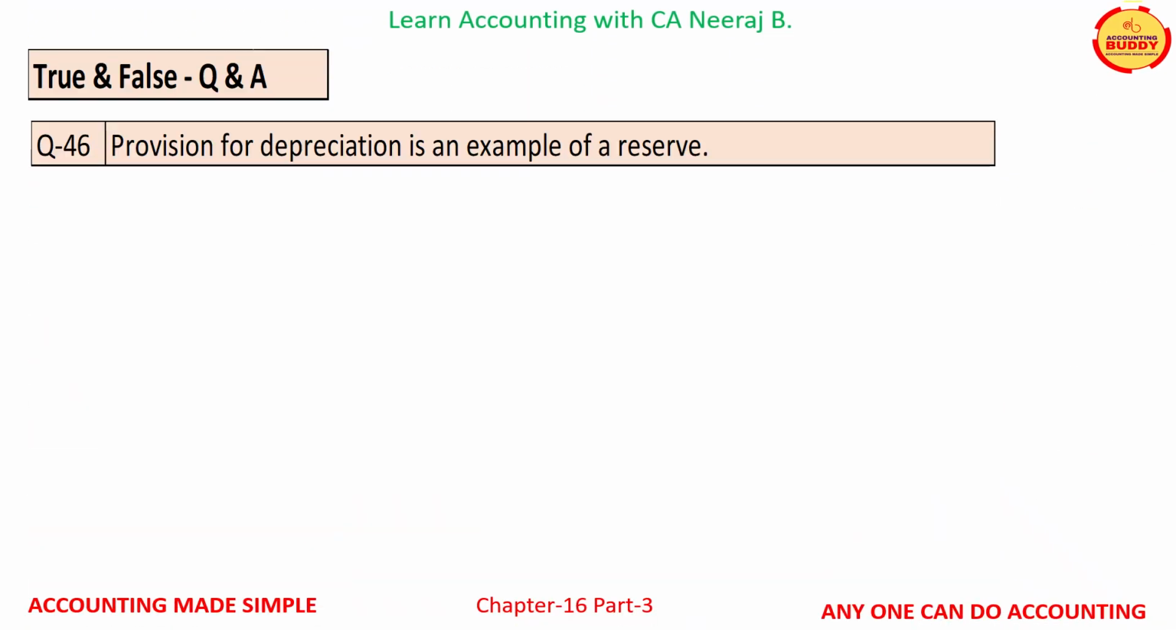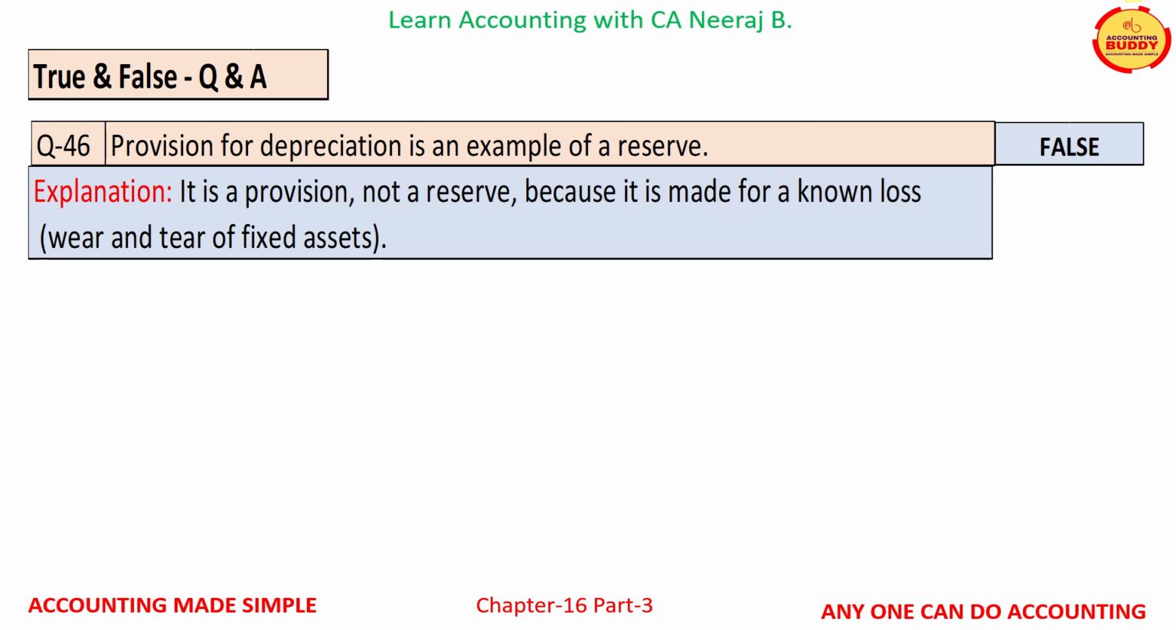Question number 46 is, provision for depreciation is an example of a reserve. This is a false statement. It is a provision, not a reserve, because it is made for a known loss, that is the wear and tear of the fixed assets.